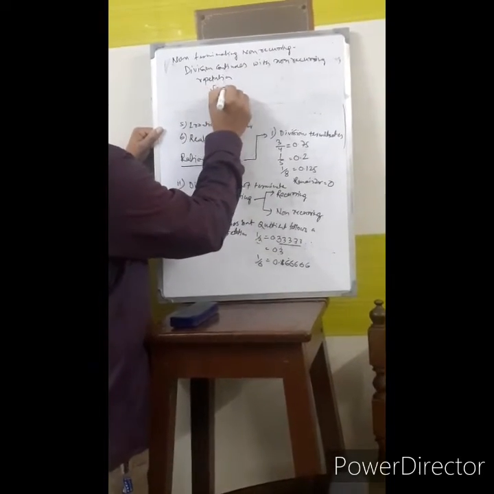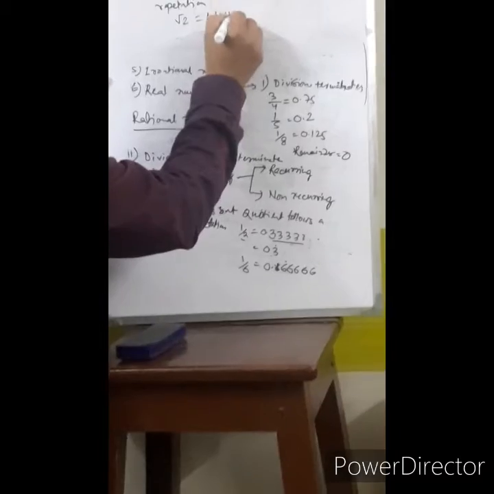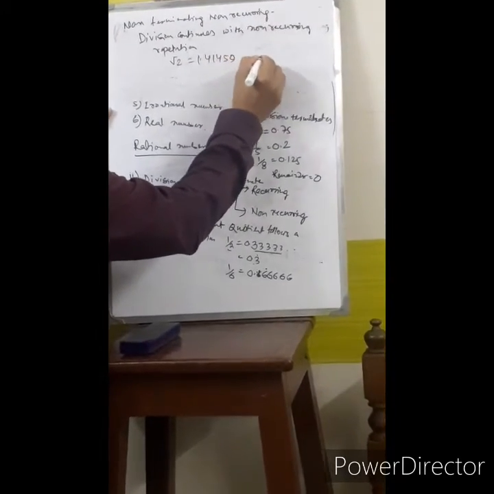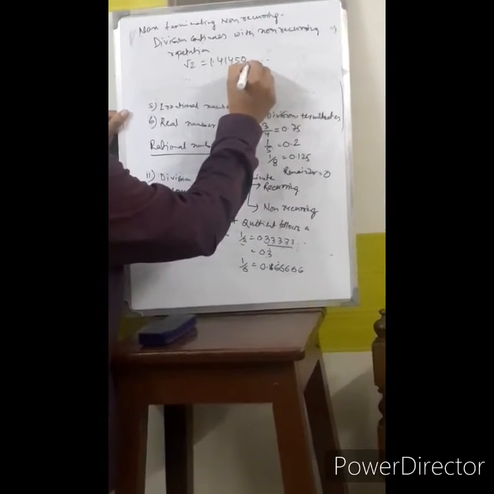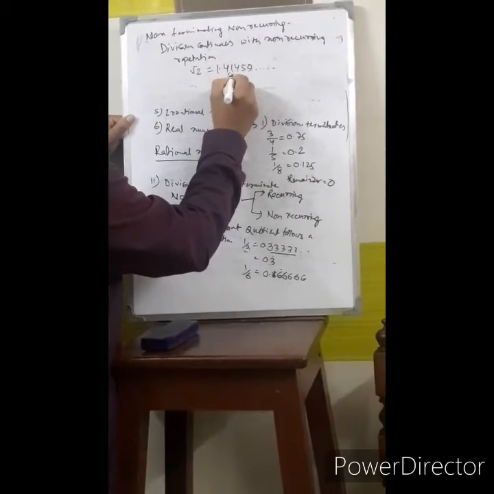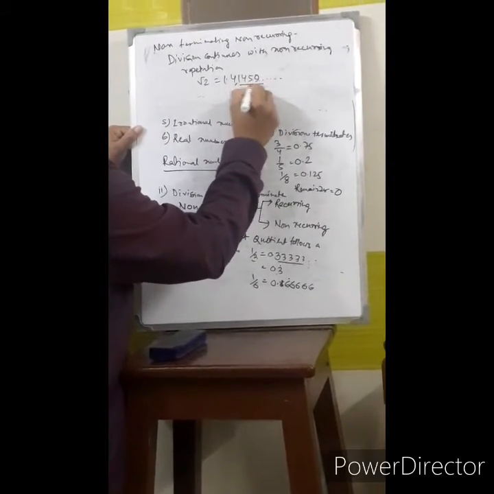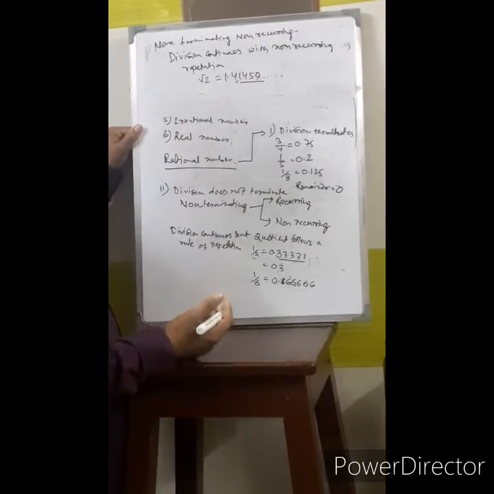Suppose root 2 equals 1.41459 like this. But we don't know after 9 what will come. If we stop here, I don't know what will come unless and until I divide that.